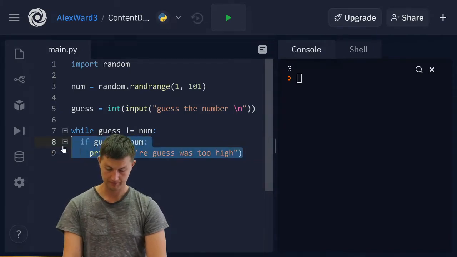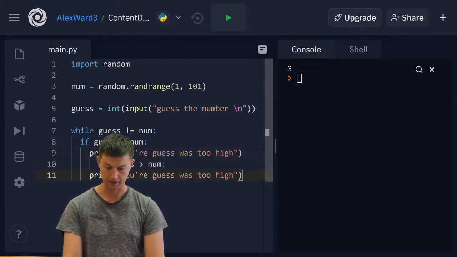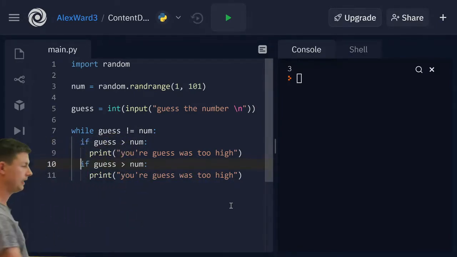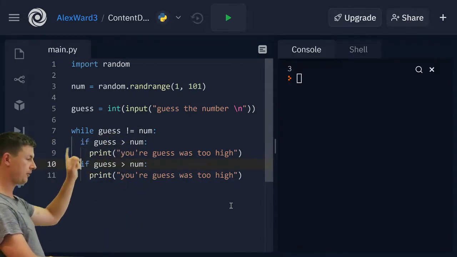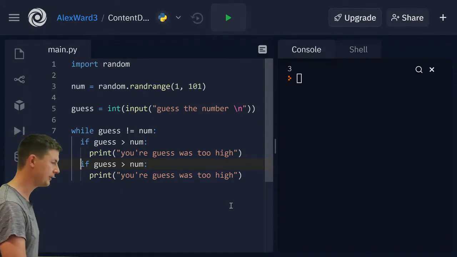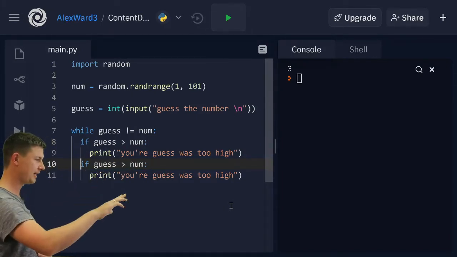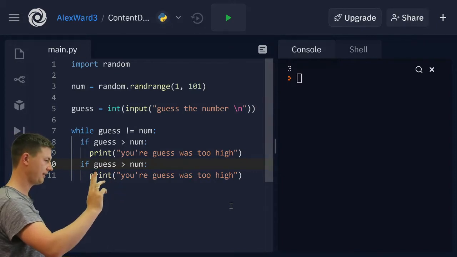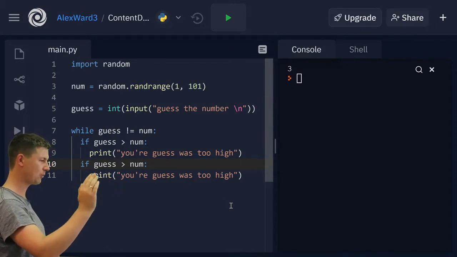Take that, copy it, paste it, line those tabs up. If you don't line those tabs up, it will complain at you. They need to be inside the while loop, but only tabbed one in.